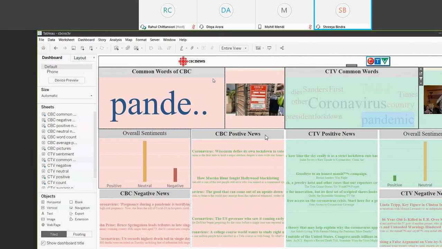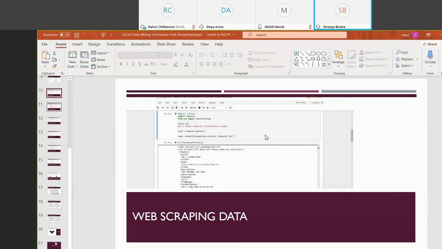So coming to the conclusion, we can conclude that CTV is much better as CBC has more negative comments associated with it, and CTV has the least negative impact on it.